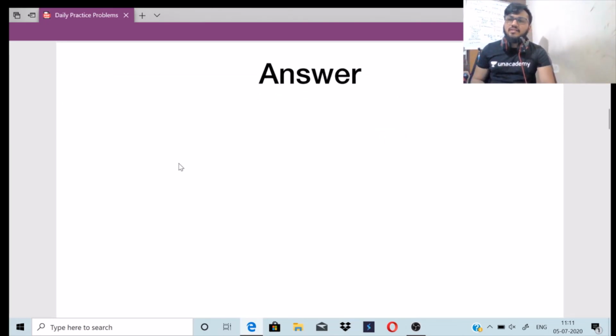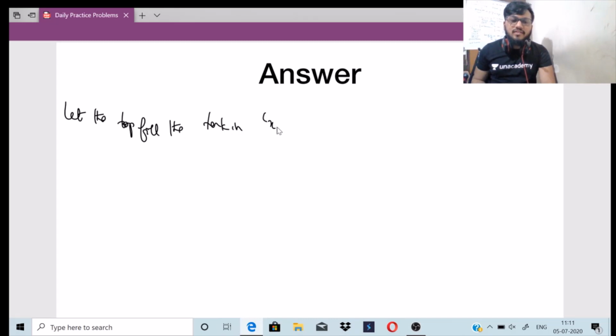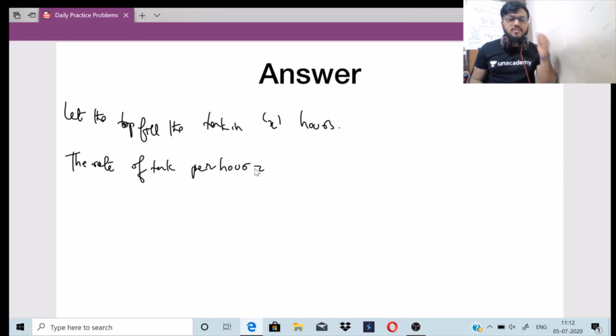So here is our question. Let the tap fill the tank in x hours. We do not know how many hours, so I will just substitute x hours. The tap is filling the whole tank in x hours. So the rate of the tap, or its speed per hour, is 1 divided by x, since we do not know the x hours but per hour it will be 1 by x.